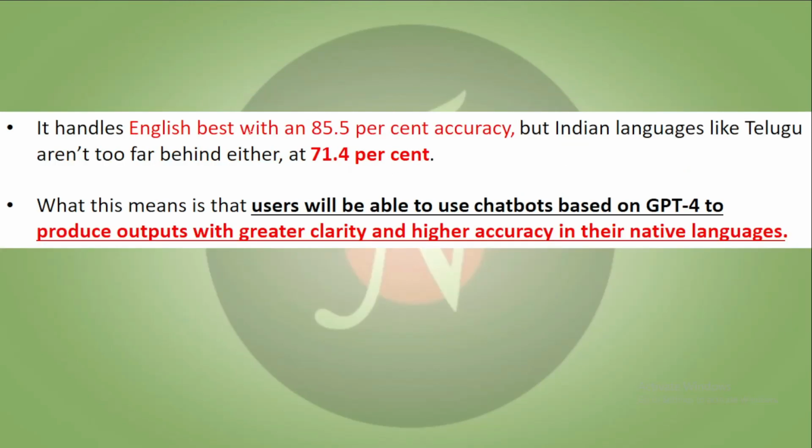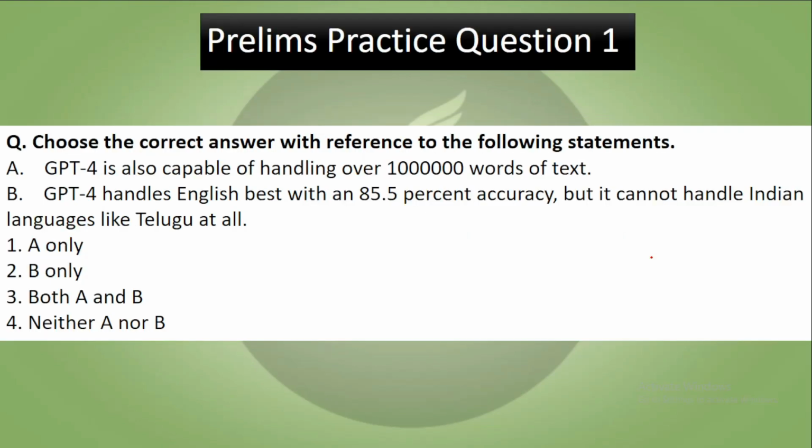It handles English best with an 85.5% accuracy, but Indian languages like Telugu aren't too far behind, at 71.4%. What this means is that users will be able to use chatbots based on GPT-4 to produce outputs with greater clarity and higher accuracy in their own native languages. So these were basically how GPT-4 is superior to its previous versions.